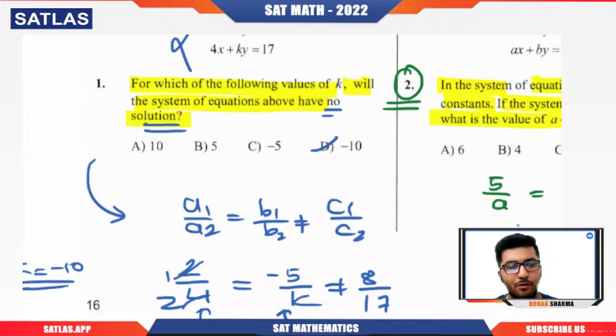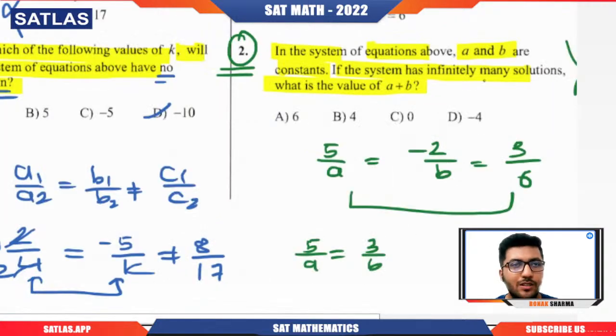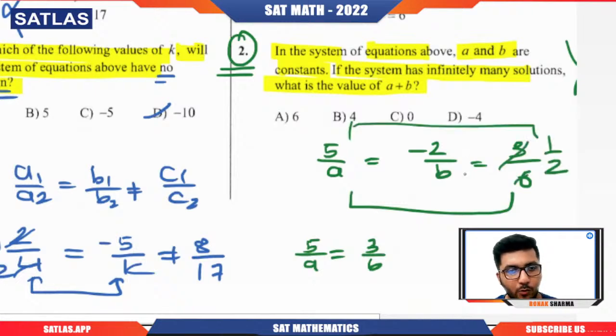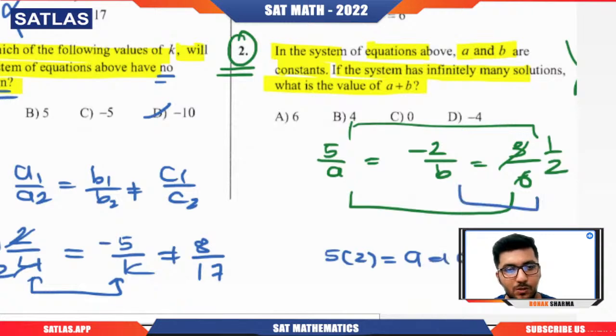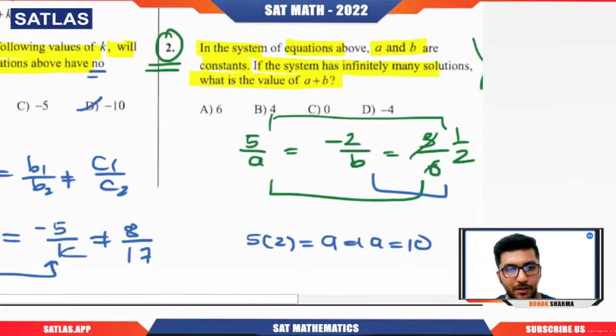Now if I want to calculate a, I'm going to equate the first one and the last one. So here I will get 5 by a. Now see, in the examination, don't write this again. Simply simplify it, and while equating, take the cross multiplication directly. So this will become 5 times 2, and this will become 1 into a, that is a. So a is 10. Similarly, if I equate these two, I will get minus 2 into 2, and b times 1 is b. So b is minus 4. So what is a plus b? A plus b will simply be 6. So 6 is your answer. Got it?